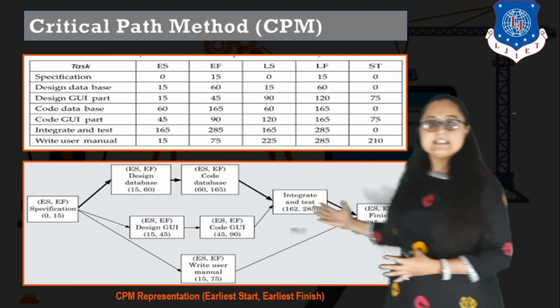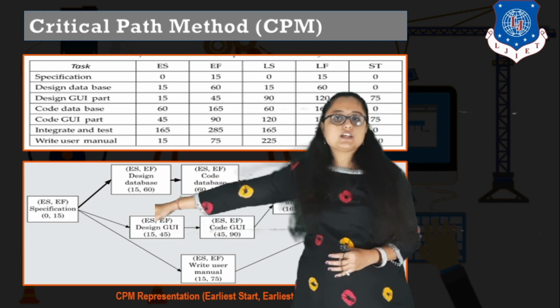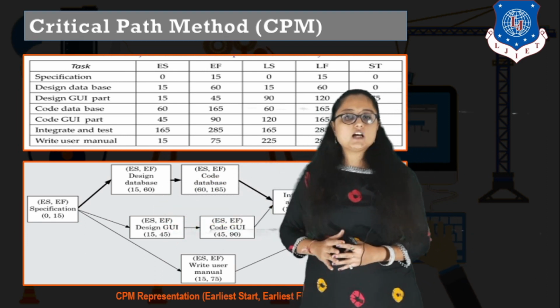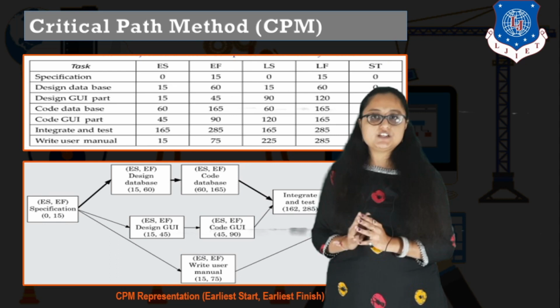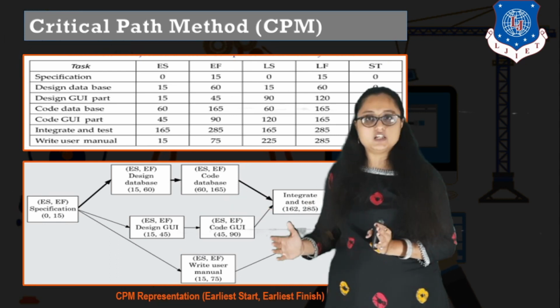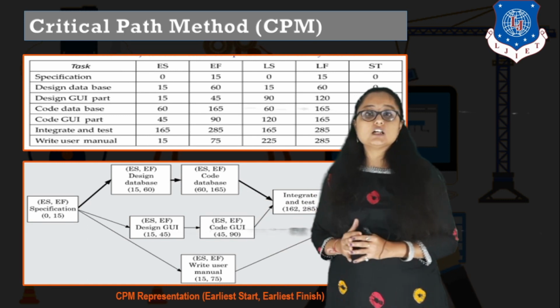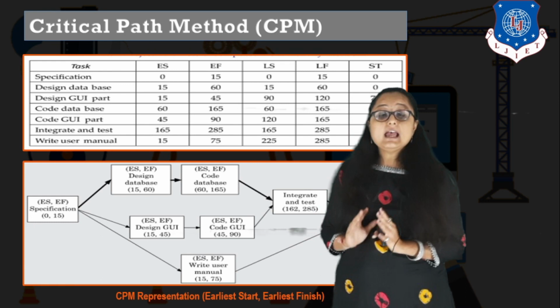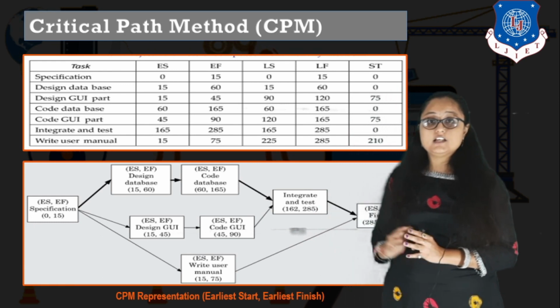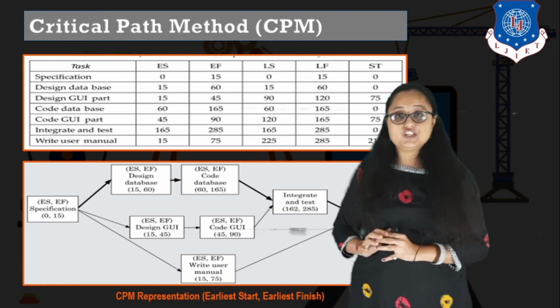So here you can see the graph. Let us see how we have plotted this. The first task over here is specification. Now here you can see in specification 0 to 15, it means 0 is the earliest start time, 15 is the earliest finish time, and you can get an idea of what all tasks are started after specification is completed.